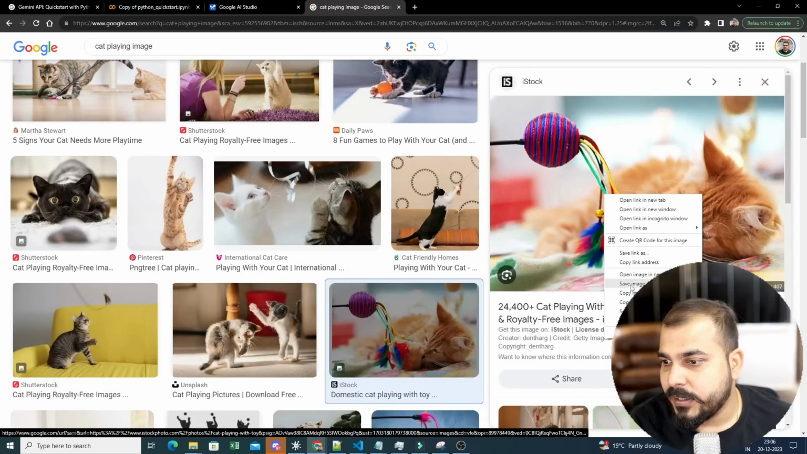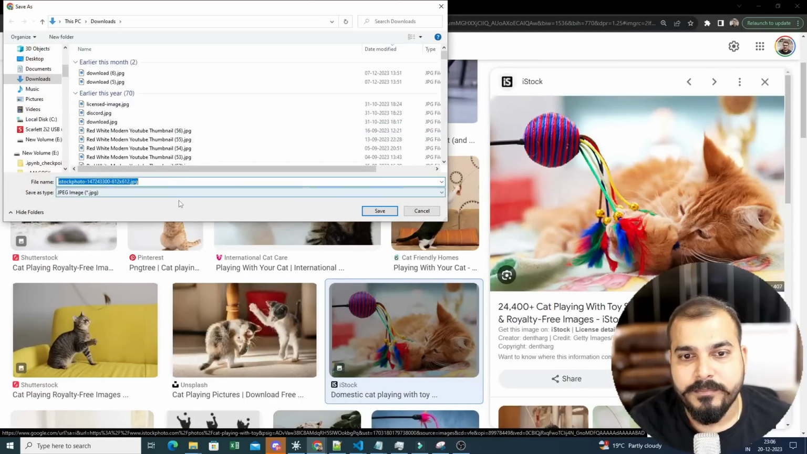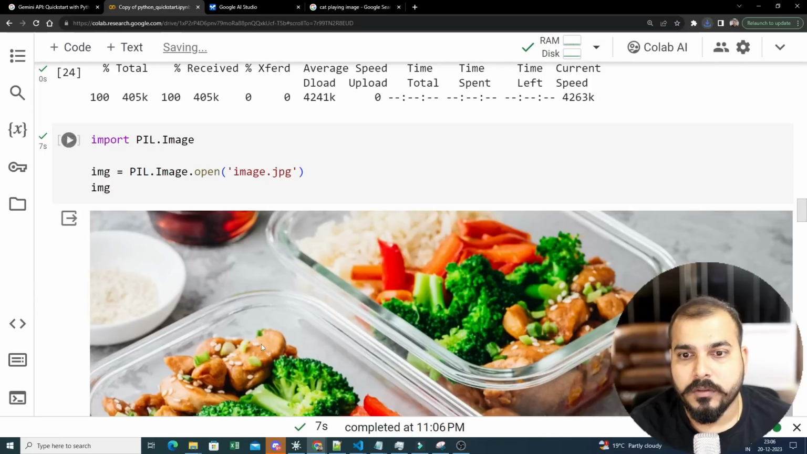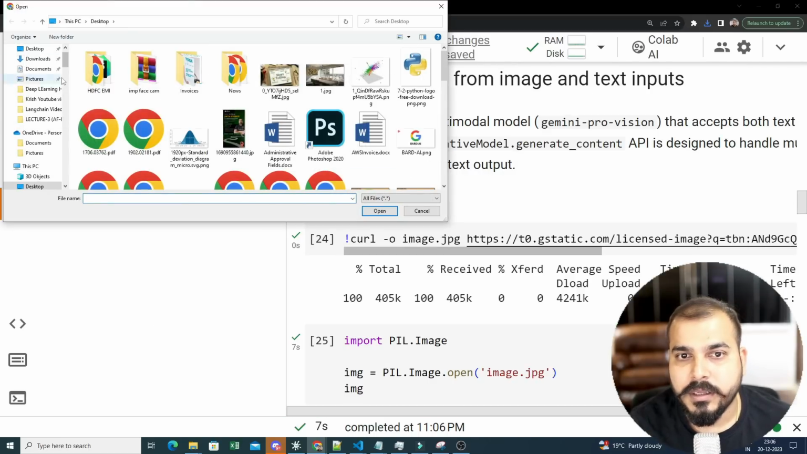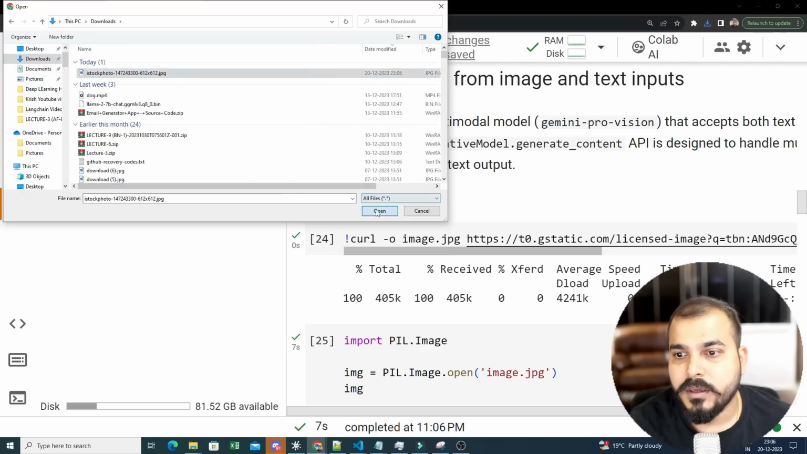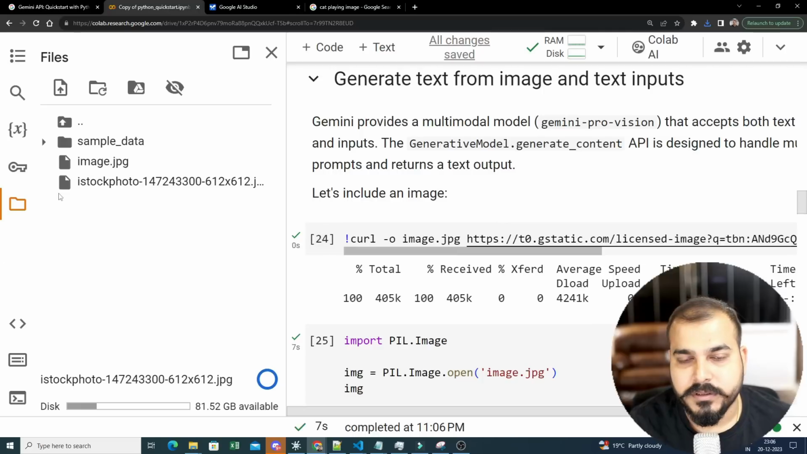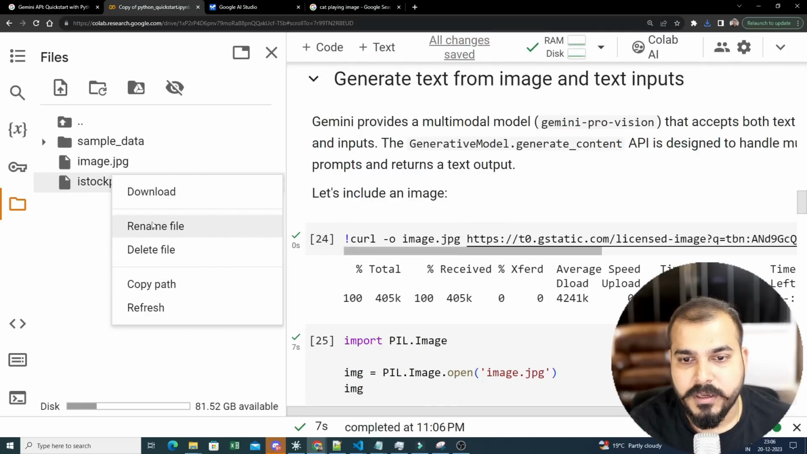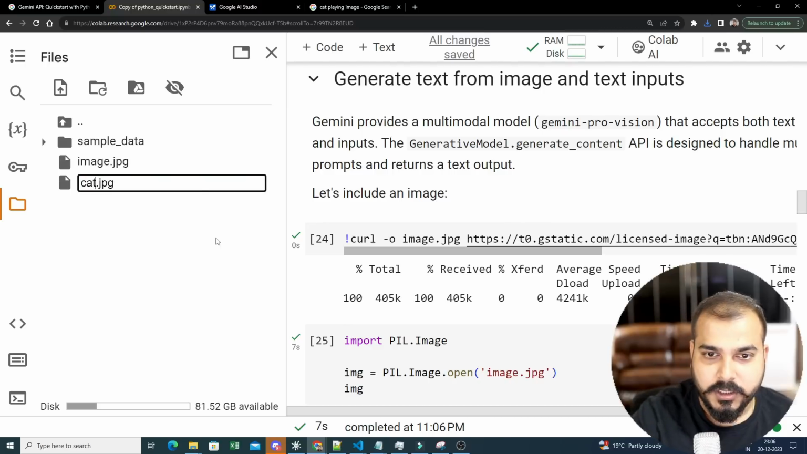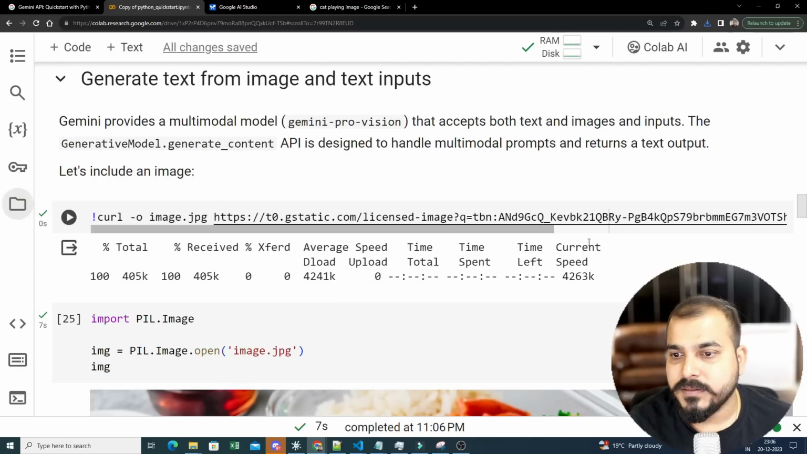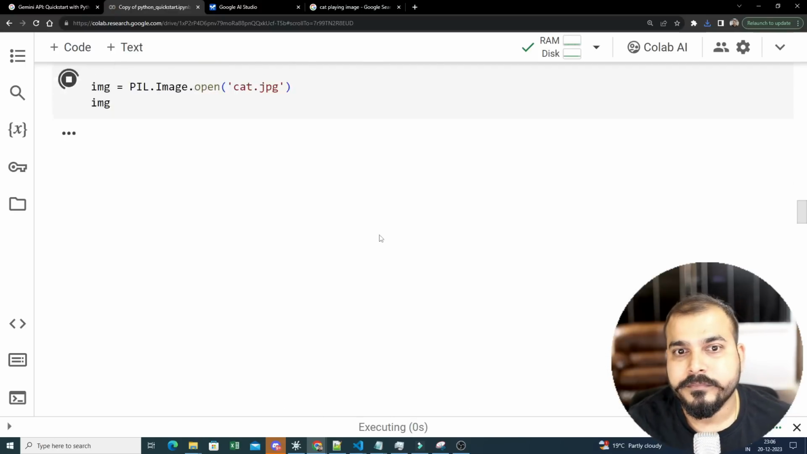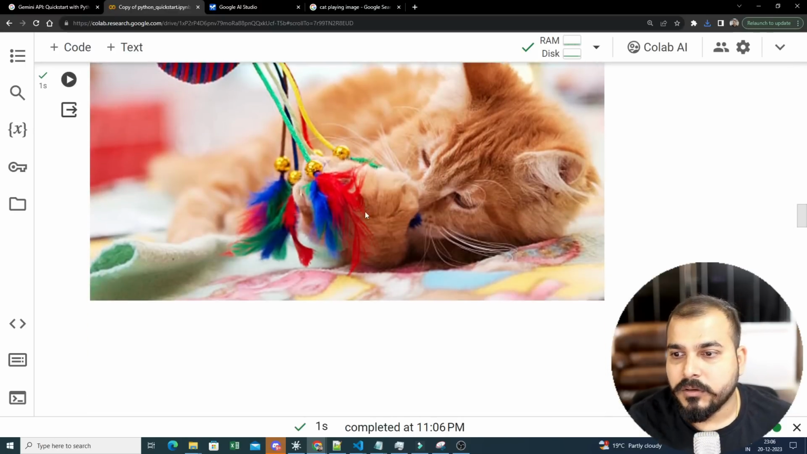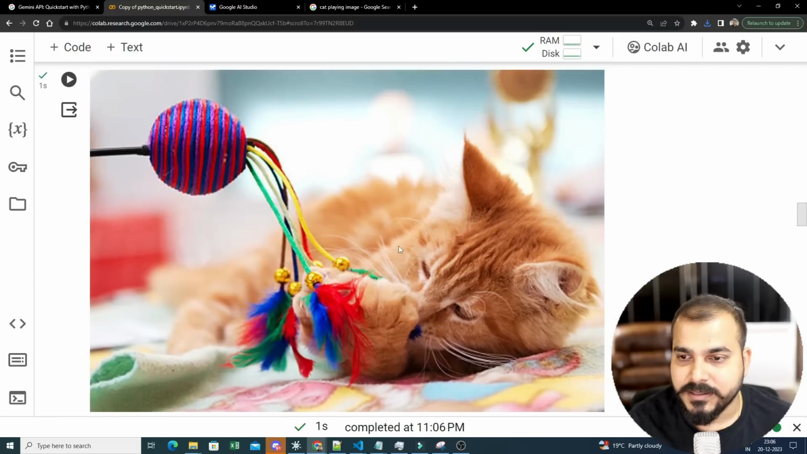This looks like a complicated image. I guess it should find some problem. Okay. Downloads. Here I will upload that specific image. I will save it. Let's rename this image. I will say cat.jpg. Now if I execute this over here, I will write cat.jpg. Now this is the image. It looks something like this.